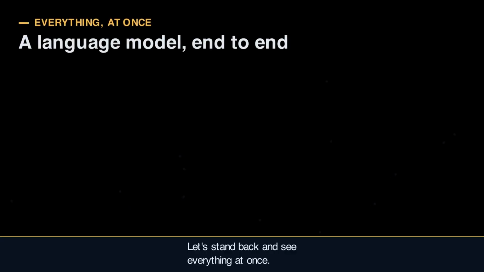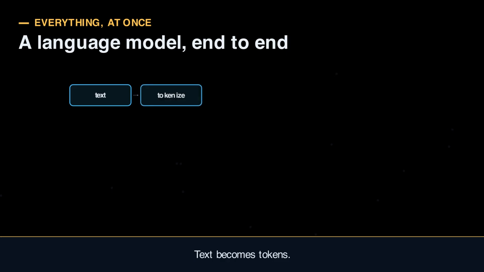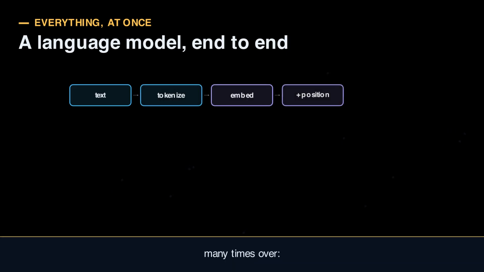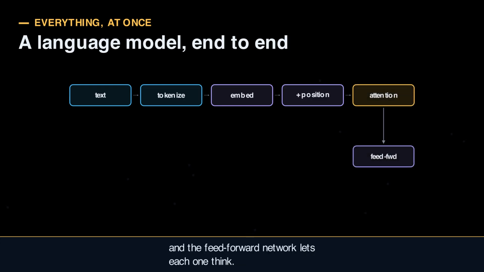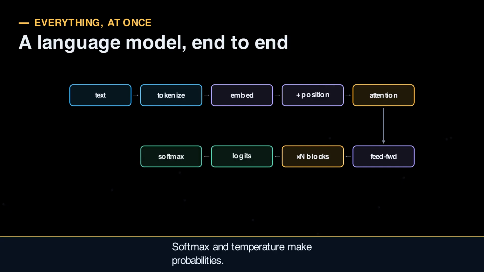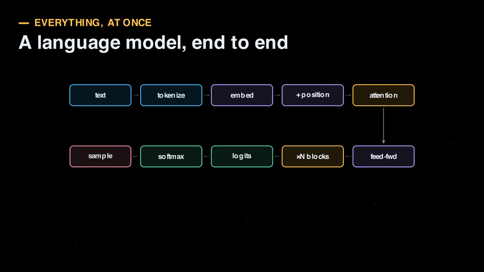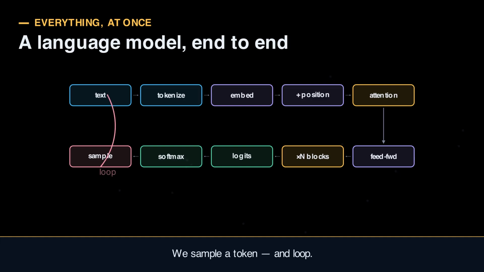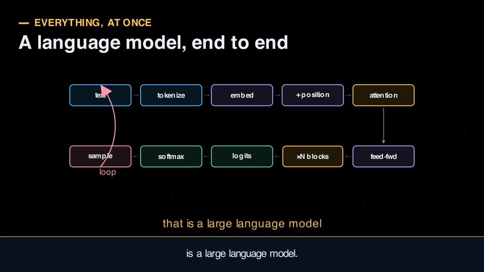Let's stand back and see everything at once. Text becomes tokens, tokens become embeddings, we add position. Then many times over, attention lets words share, and the feed-forward network lets each one think. The final vector becomes logits, softmax and temperature make probabilities. We sample a token and loop. That from beginning to end is a large language model.